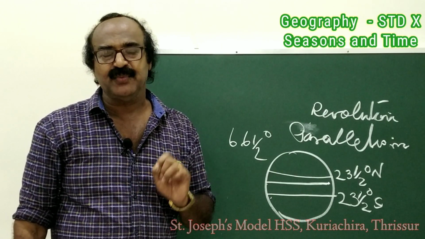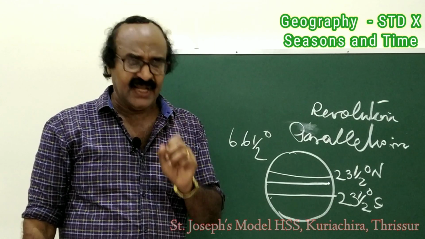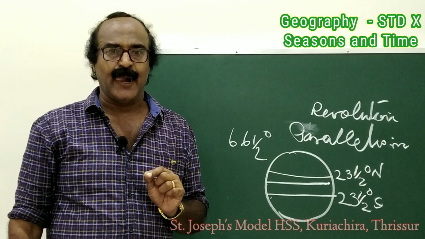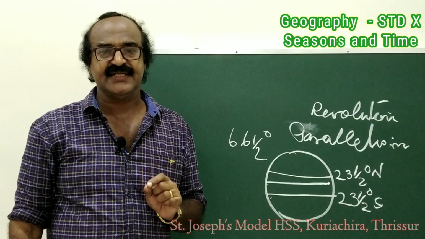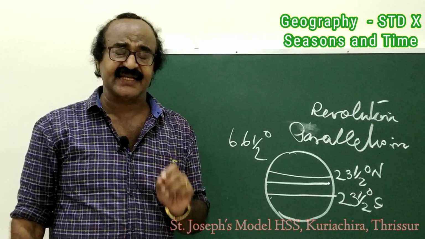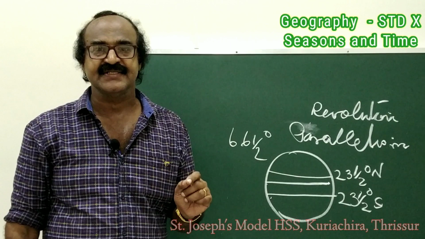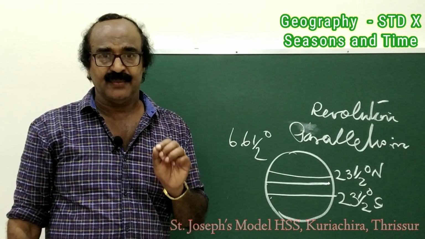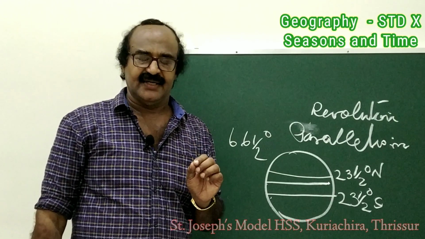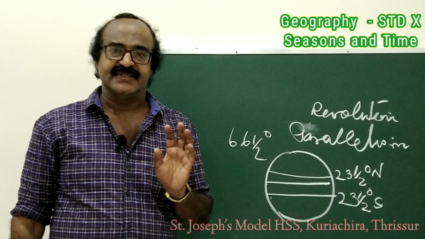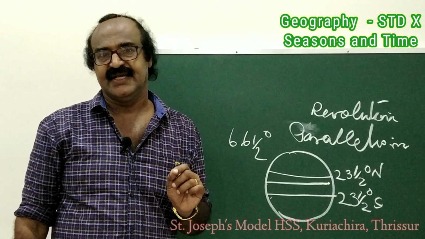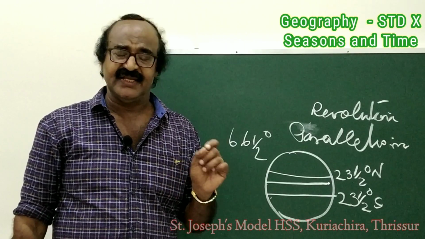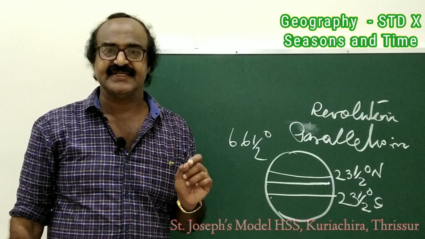The apparent movement of the sun due to the inclination of earth axis is the reason for the changes in seasons.